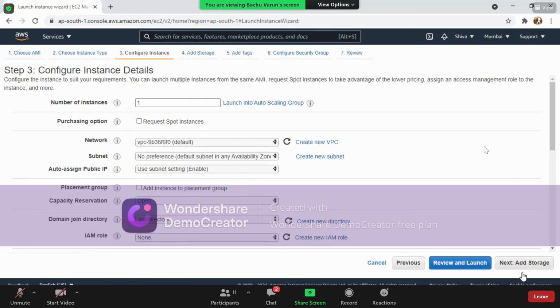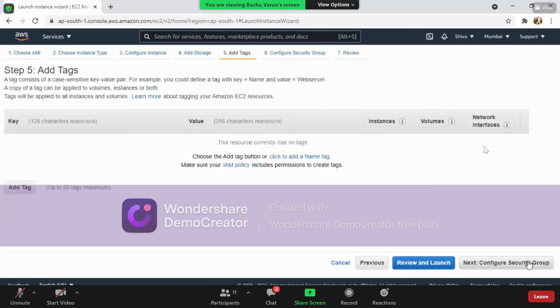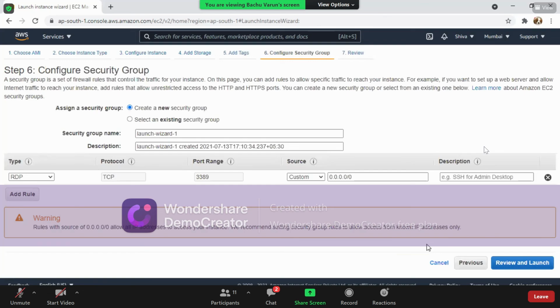So nothing to change here. Add storage. Next, next. Okay. In place of this security group, for our practical purpose today, let us change this particular thing.